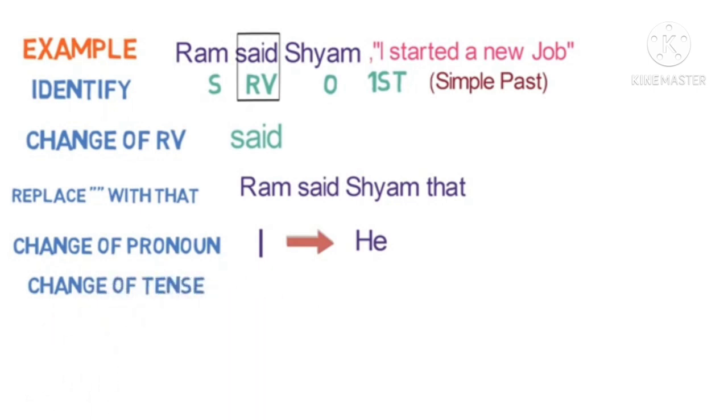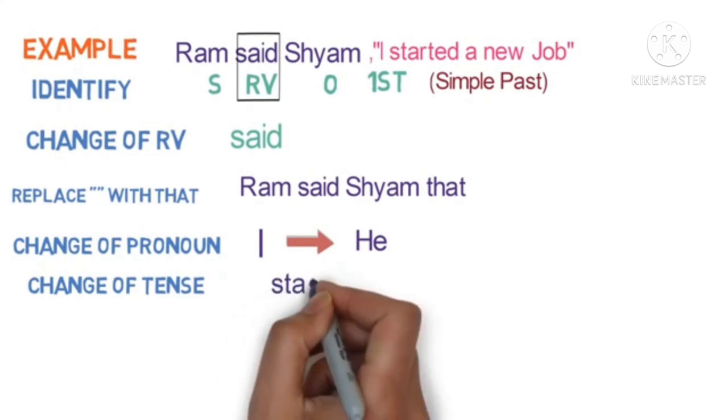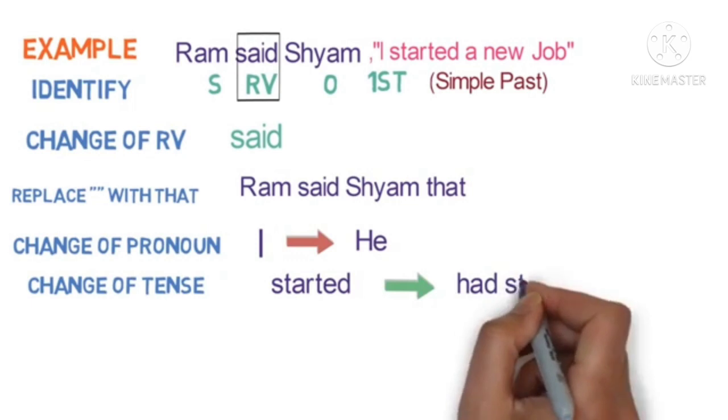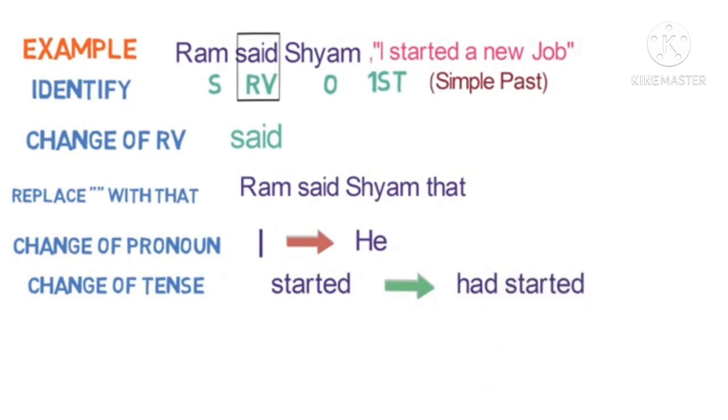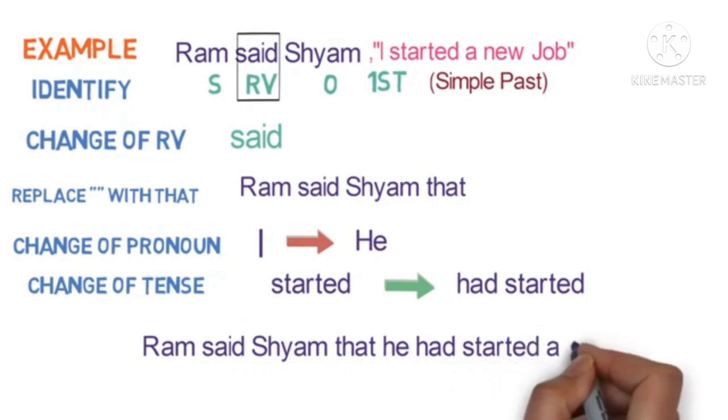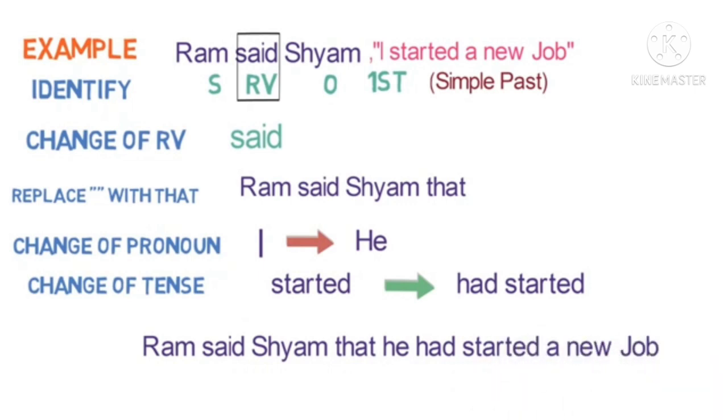So it is already in the simple past tense, so it gets converted to past perfect. Then started becomes had started. And then what you have to do? Yes, you have to combine it. So Ram said to Shyam that he had started a new job.